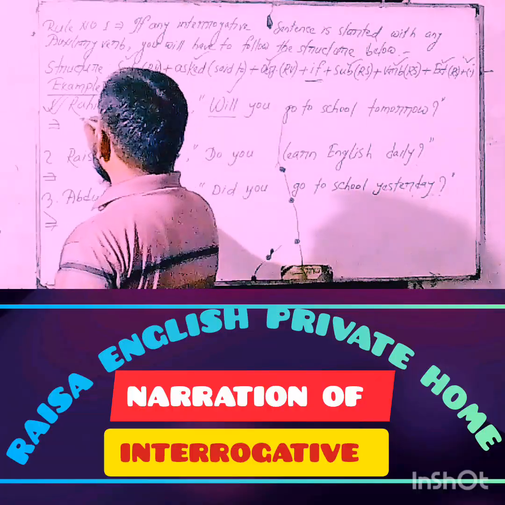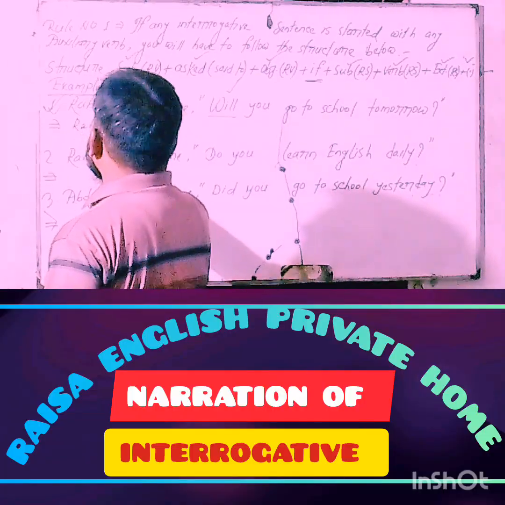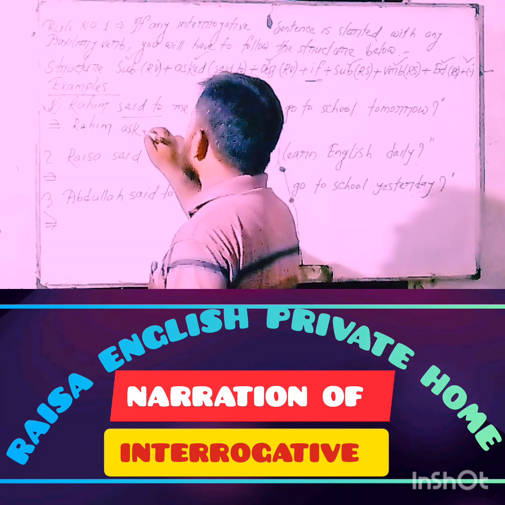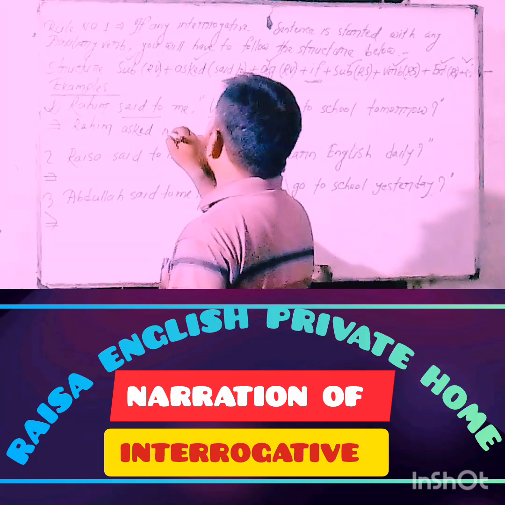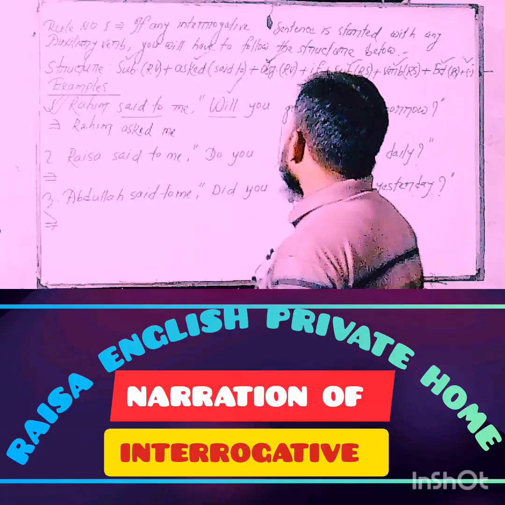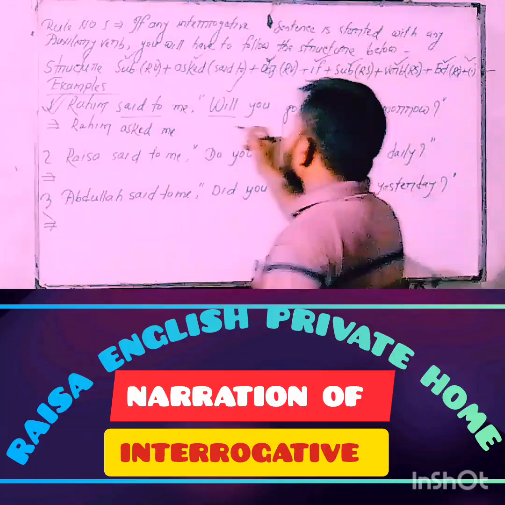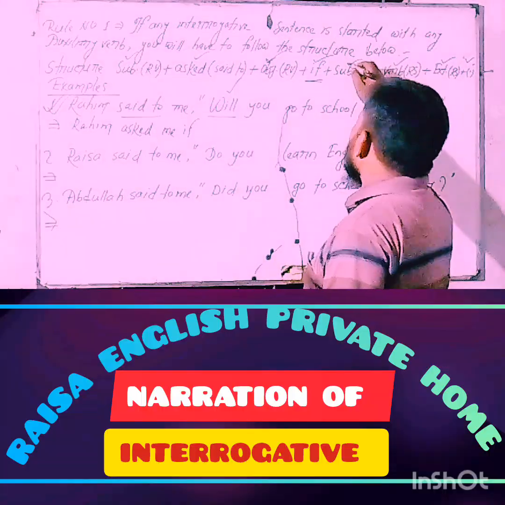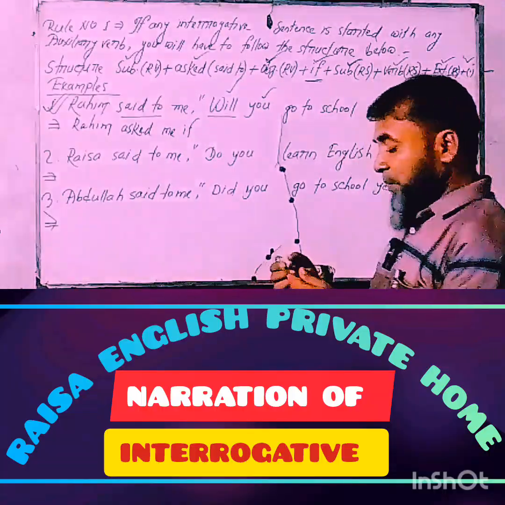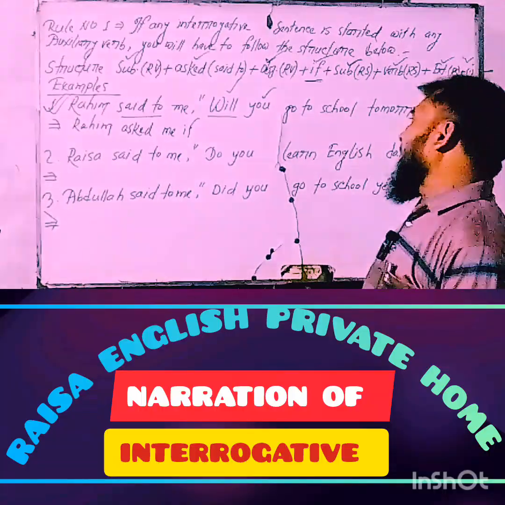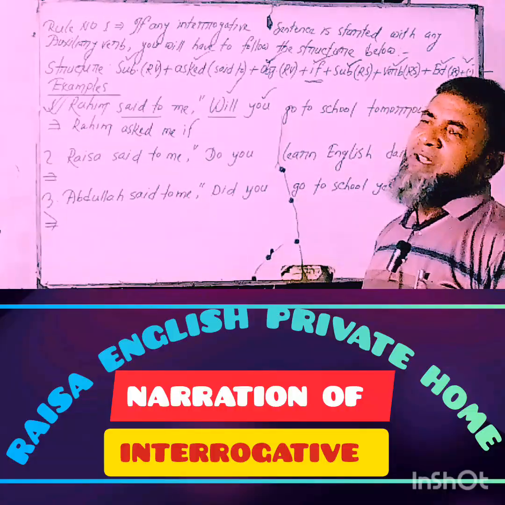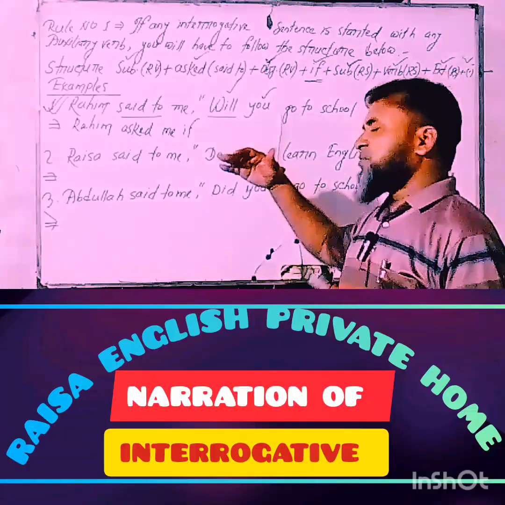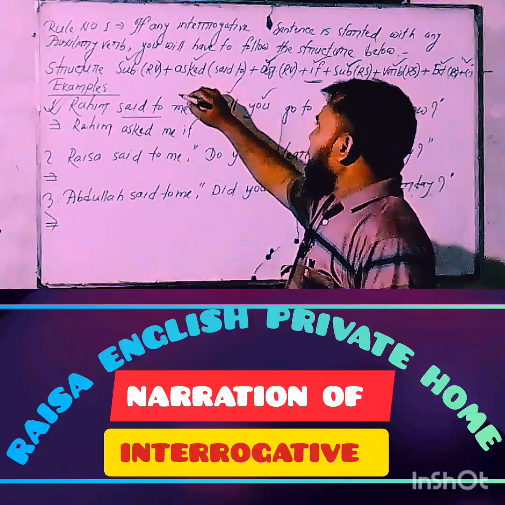At first, we'll have to use the subject. Here, the subject of the reporting verb, Rob him. Then we'll have to use asked instead of said to, then the object of the reporting verb, then we'll have to use if, deleting comma inverted comma, then the subject of reported speech. Look at the board and try to understand. You is, of course, second person, and you are told that, my dear learners, if the subject of reported speech is second person, it must be changed according to the object of the reporting verb.